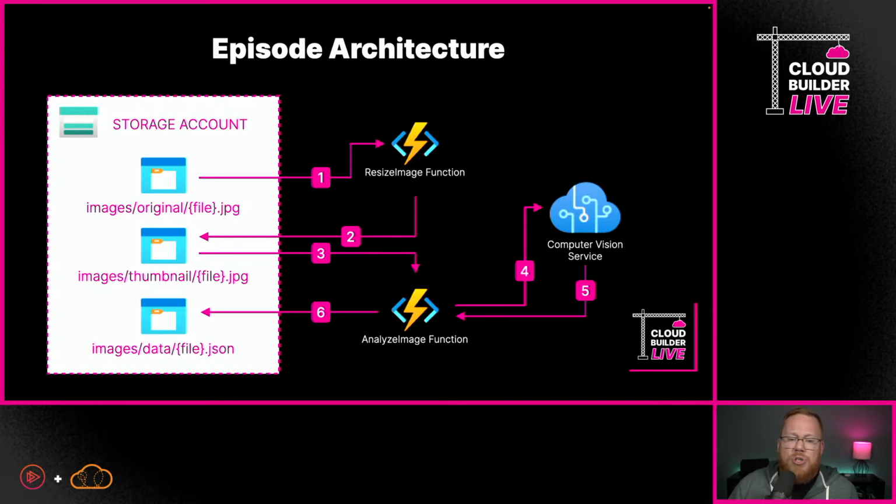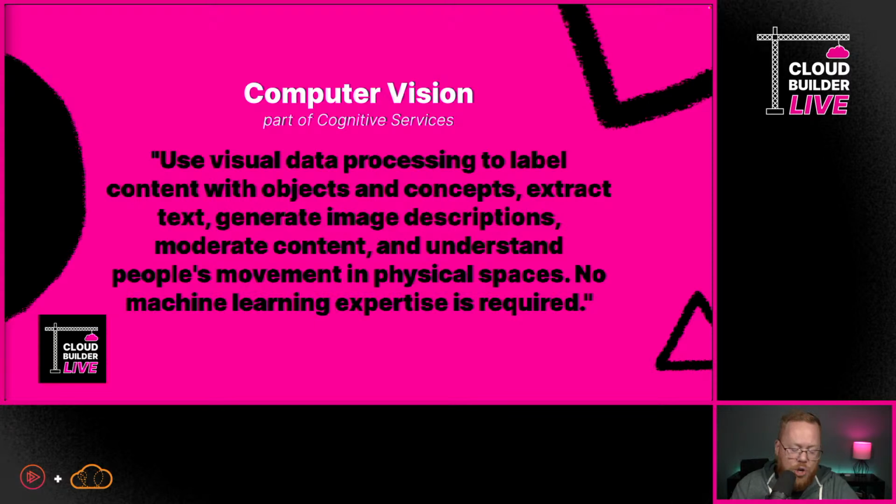Now, I realize if you're just starting out here, you might not have had any chance to work with cognitive services, and I totally get that. So if that's you, we're going to take a look at just the definition of this. Computer vision, which is a part of cognitive services, according to Microsoft, uses visual data processing to label content with objects and concepts, extract text, generate image descriptions, moderate content, and understand people's movement in physical spaces. And here's the key: no machine learning experience is required.